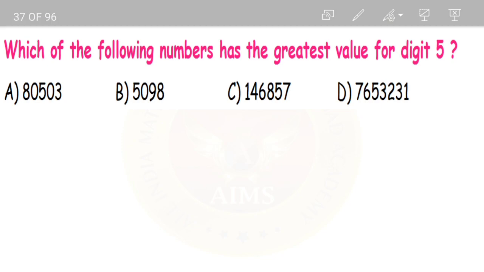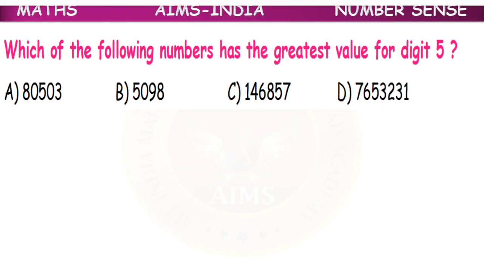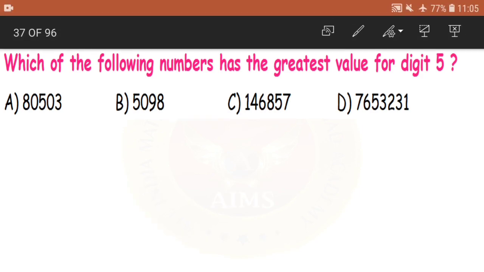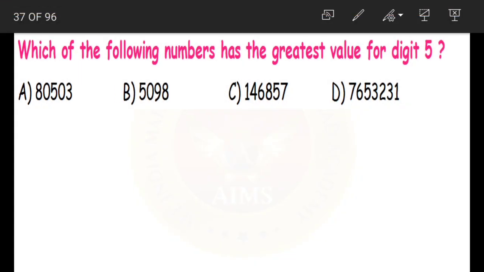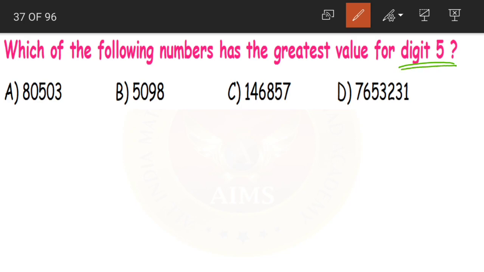Next question, which of the following numbers has the greatest value for digit 5? First let us find out the place in which 5 is in the given numbers. Here it is in the hundreds place, here it is in thousands, here it is in tens, and here it is in 10,000s.